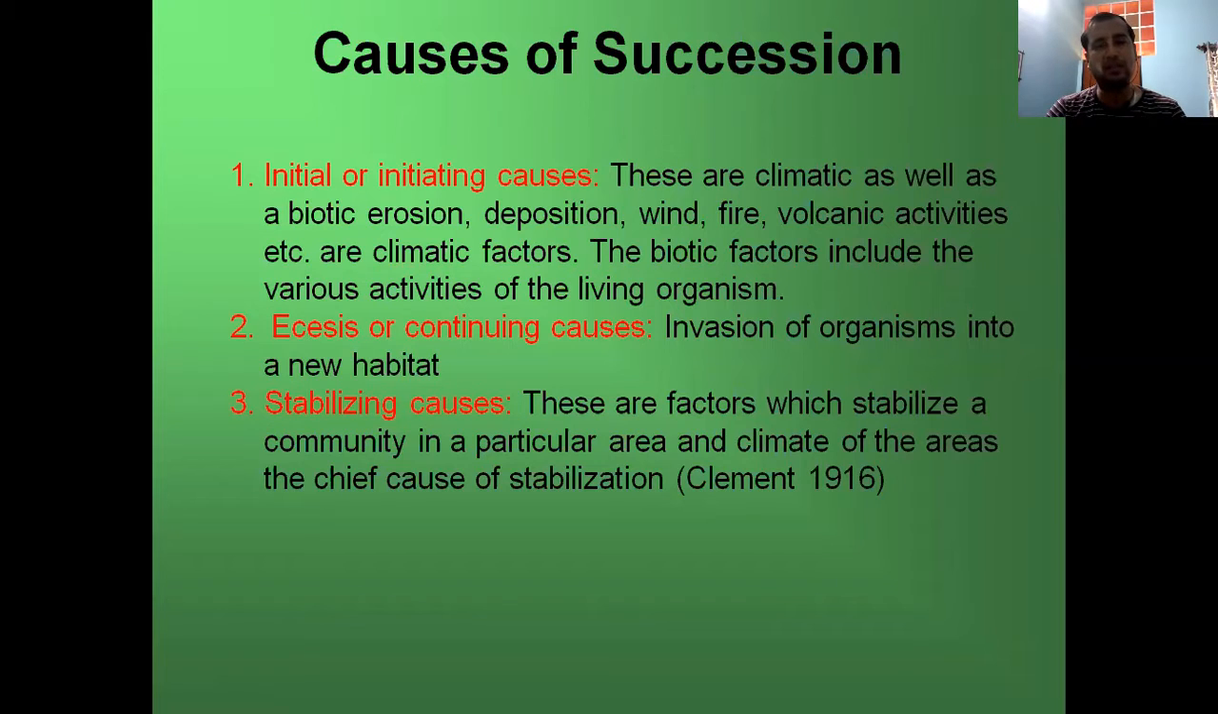And third are stabilizing causes. These are factors which stabilize a community in a particular area, and the climate of the area is the chief cause of this stabilization. And this hypothesis was proposed by Clements in 1916.